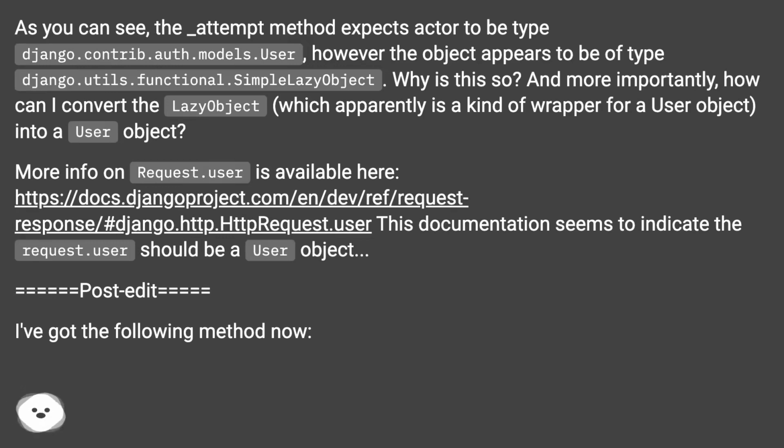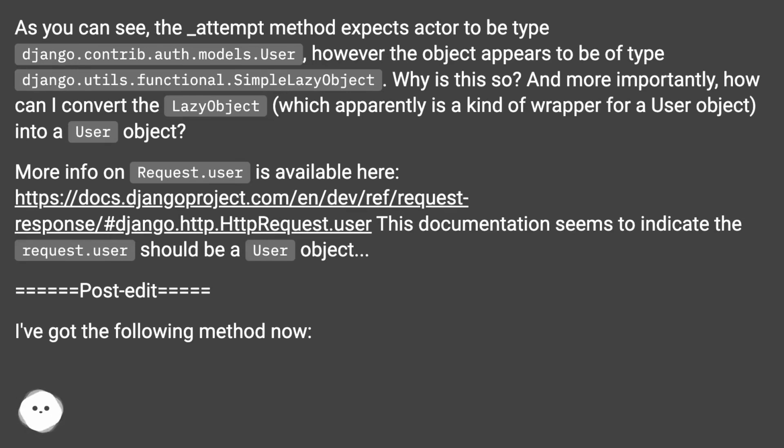And more importantly, how can I convert the lazy object, which apparently is a kind of wrapper for a user object, into a user object? More info on Request.User is available here. This documentation seems to indicate the Request.User should be a user object.